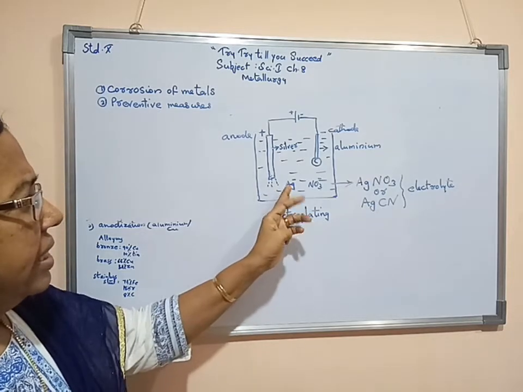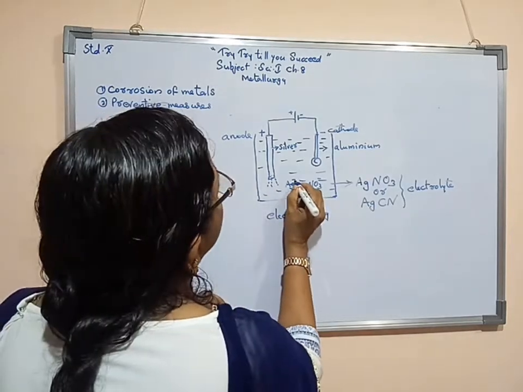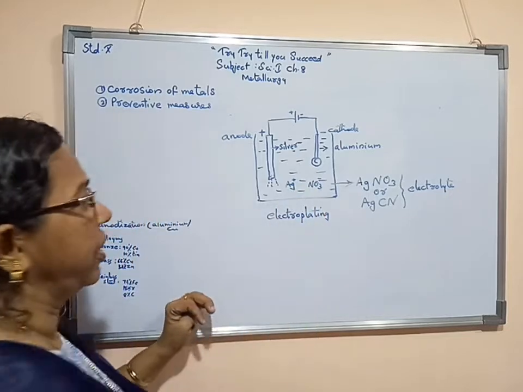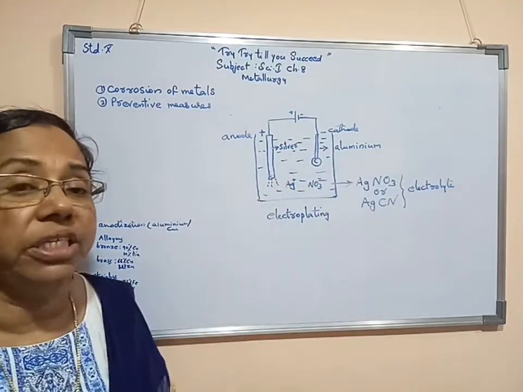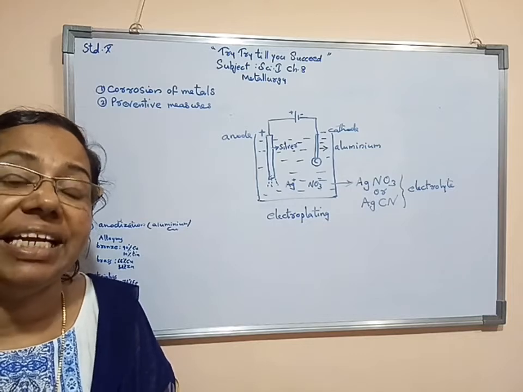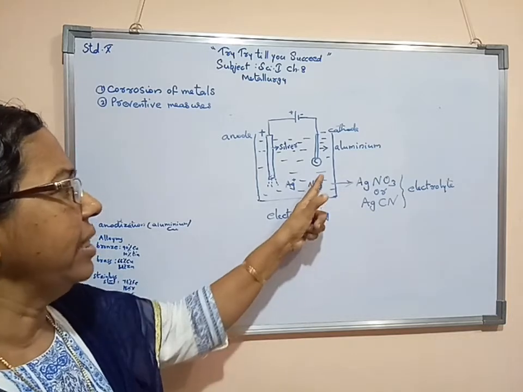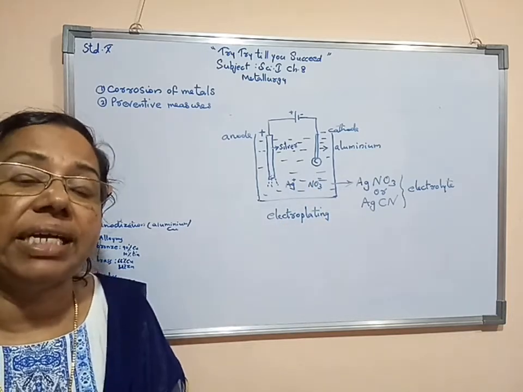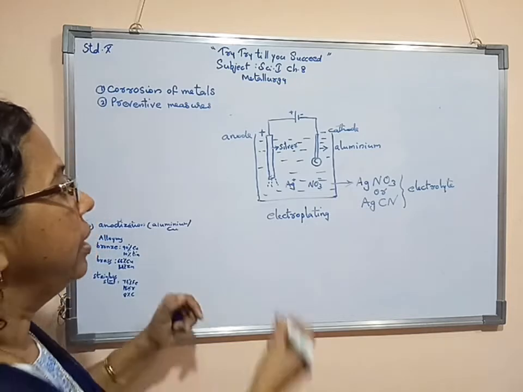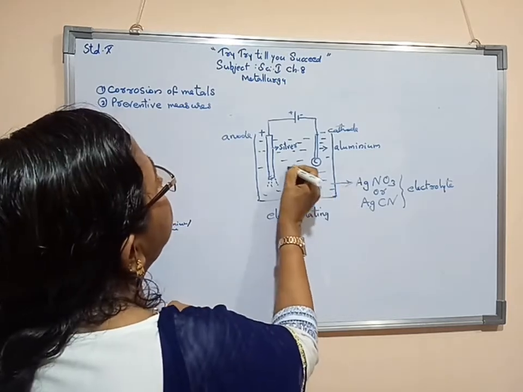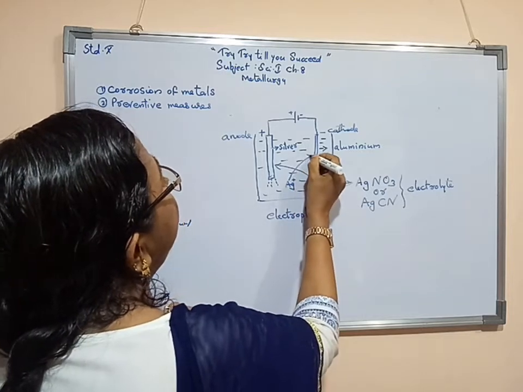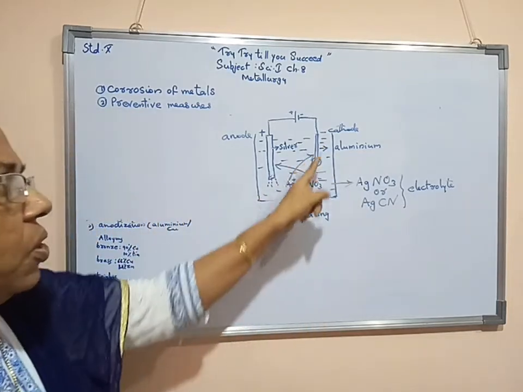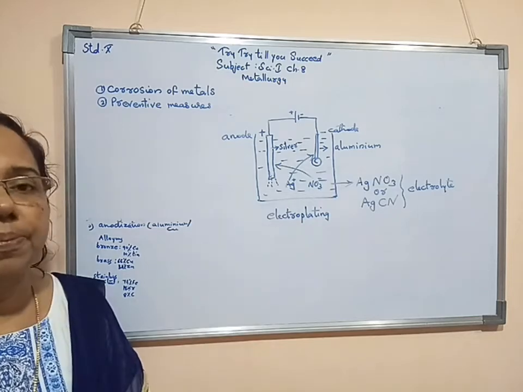Now here the silver ion, that is Ag+ ion, is a metallic ion, an electropositive ion. NO3 is the electronegative ion, the NO3- ion. So the minus ion will go to the positive electrode, that is the anode. Then the positive ion will go to the cathode, the negative electrode.